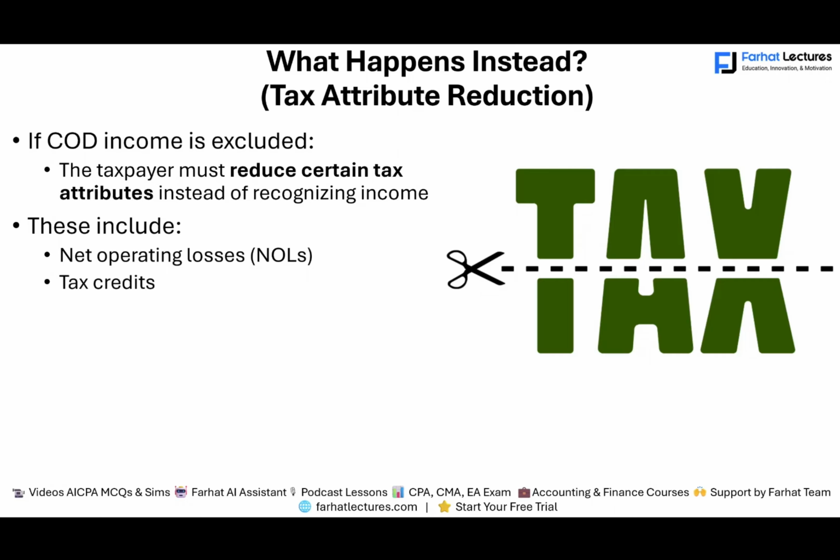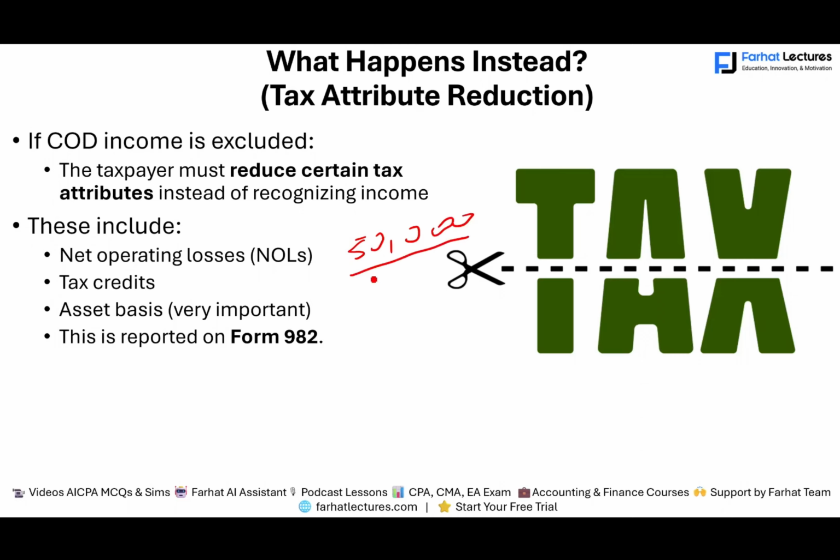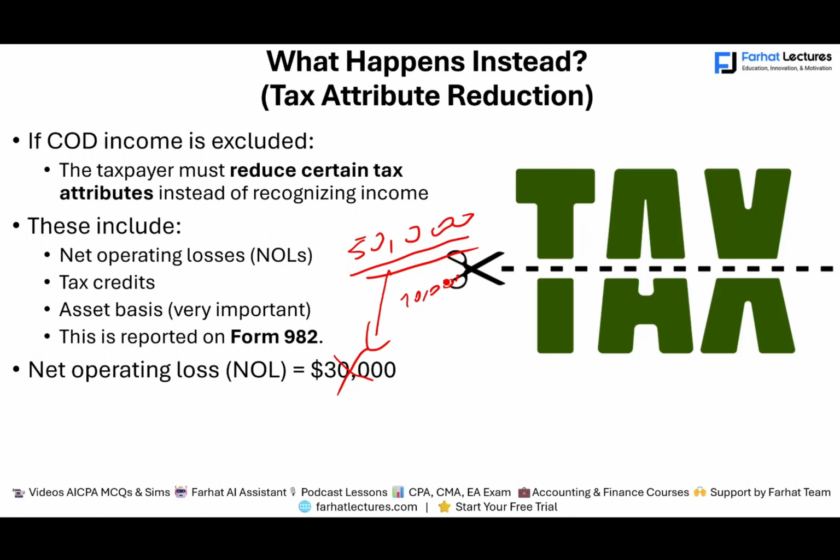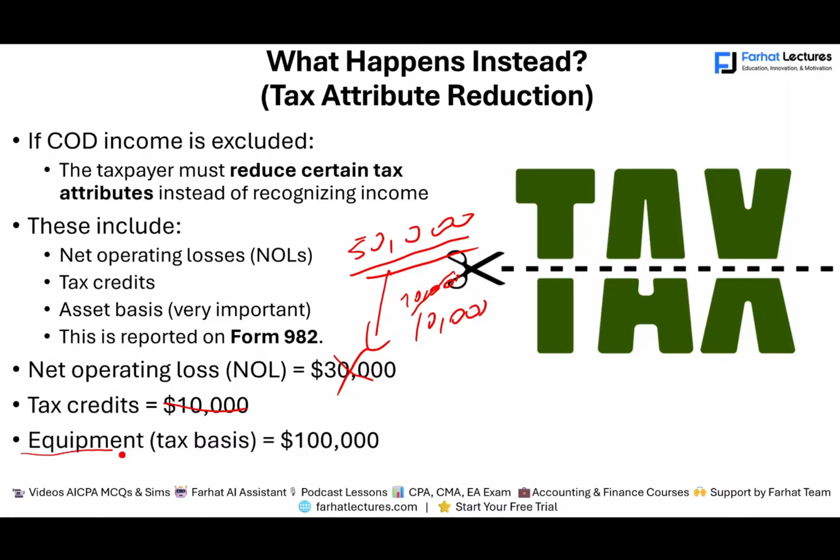If you have tax credits, you have to reduce them. If you have assets, you would have to reduce their basis. And this is reported on Form 982. So let's go back to that 50,000. If you remember, we said 50,000 was not taxable. Let's assume this business has a net operating loss of 30,000. Boom, it's gone. So this 50,000 offsets 30, you still have 20,000. Let's assume you have a tax credit of 10. You can no longer use the tax credit. That's gone. And let's assume you have equipment with a tax basis of 100. You would have to reduce your basis to 90.